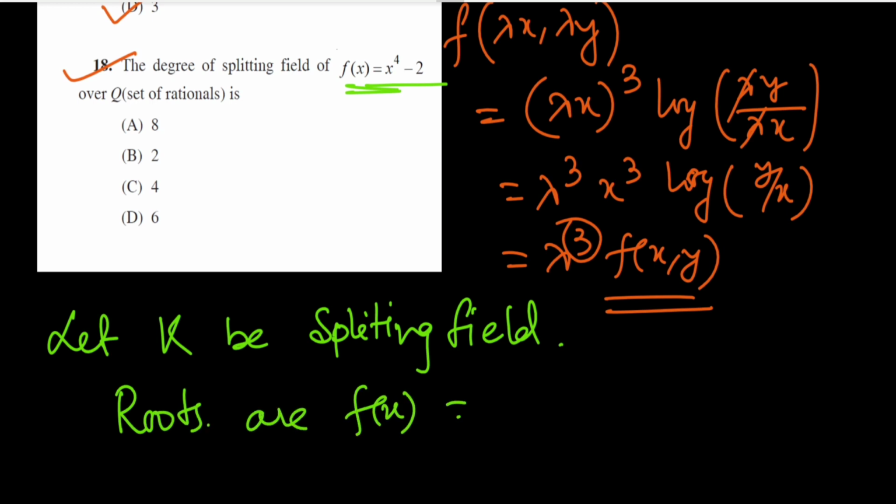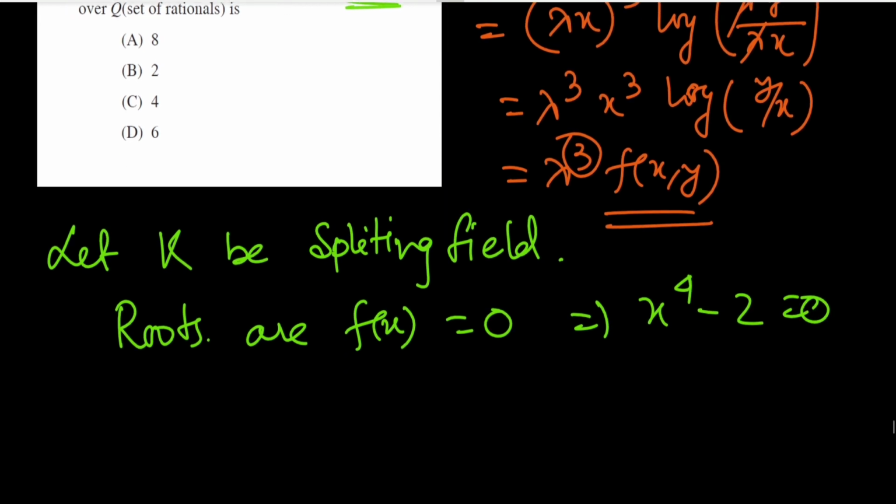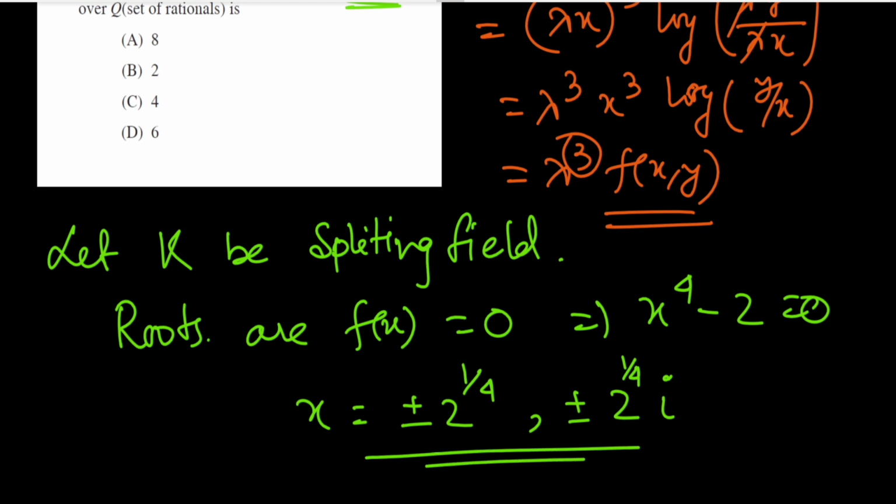f(x) equal to 0. This gives x to the power 4 minus 2 is equal to 0, which gives the roots x equal to plus minus 2 to the power 1 by 4 and plus minus 2 to the power 1 by 4 iota. These 4 are the roots of this equation x to the power 4 minus 2 is equal to 0.